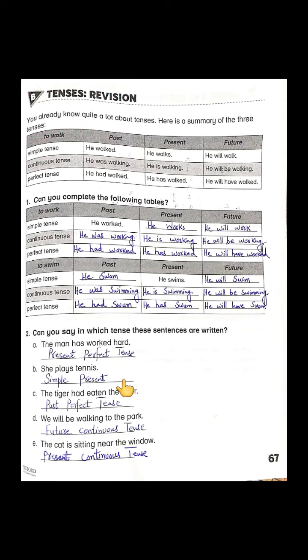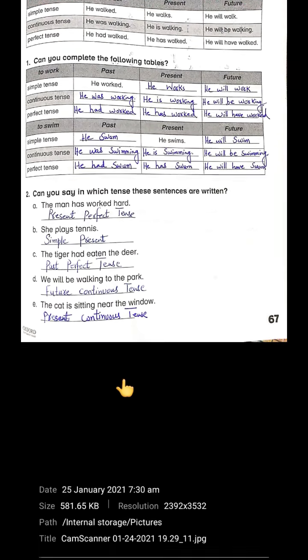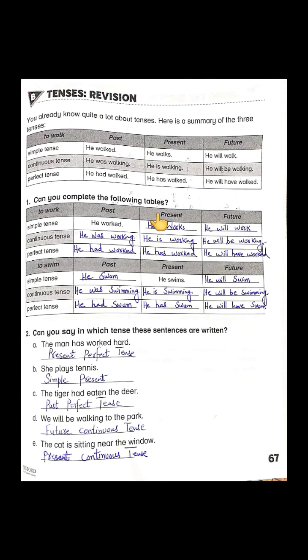This is the exercise of our lesson number 9, Karate Parrot. This is workbook activity. We have done the book's activities of our lesson. In these activities, we will be exploring different tenses. We will explore past tense, present and future as well. They said, can you complete the following tables, and before that let's talk about it.